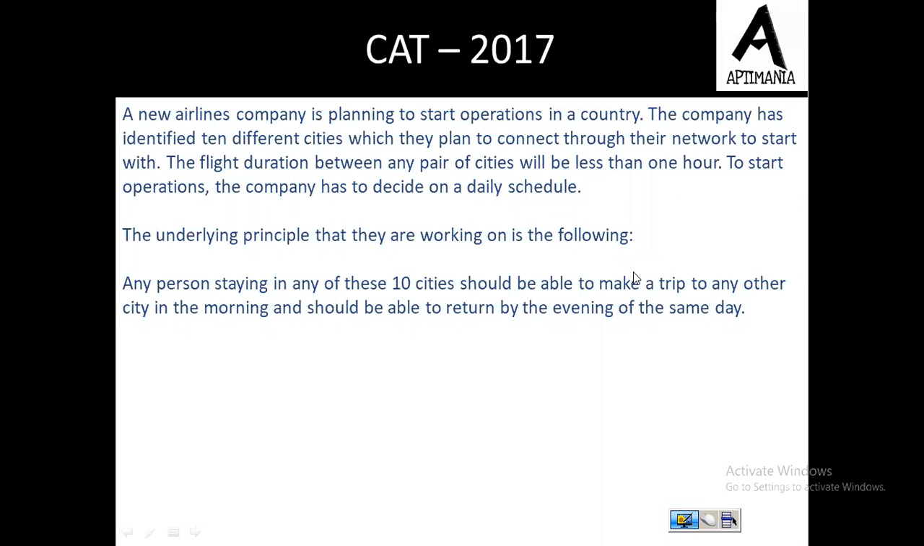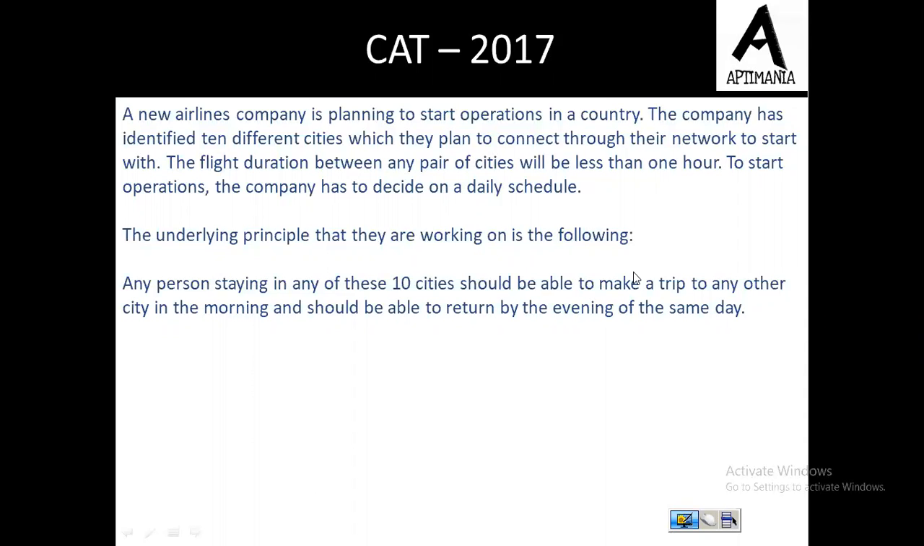The company has identified 10 different cities which they plan to connect through their network to start with. The flight duration between any pair of cities will be less than 1 hour. To start operation, the company has to decide on a daily schedule. The underlying principle that they are working on is the following. Any person staying in any of these cities should be able to make a trip to any other city in the morning and should be able to return by the evening. Fine. So there must be a flight in the morning as well as in the evening.